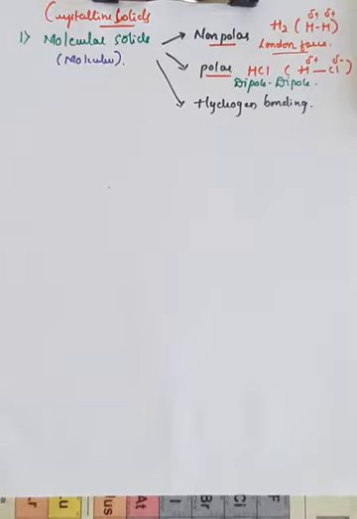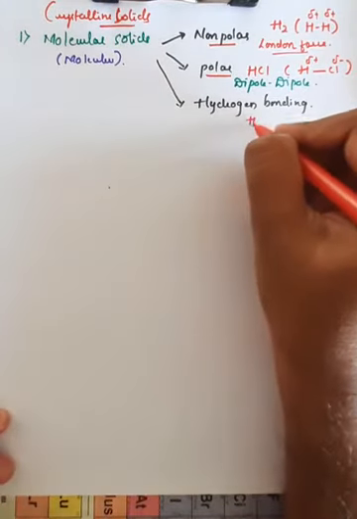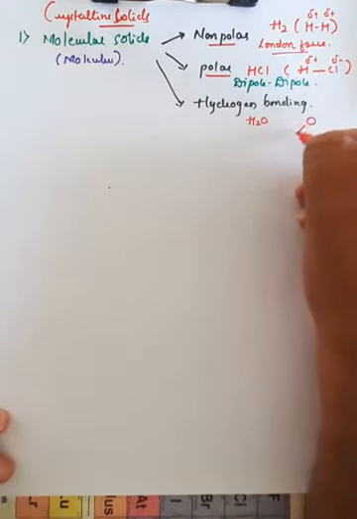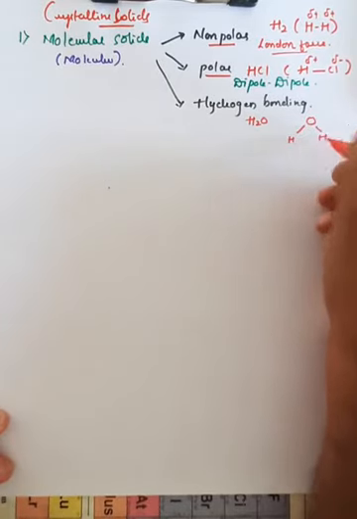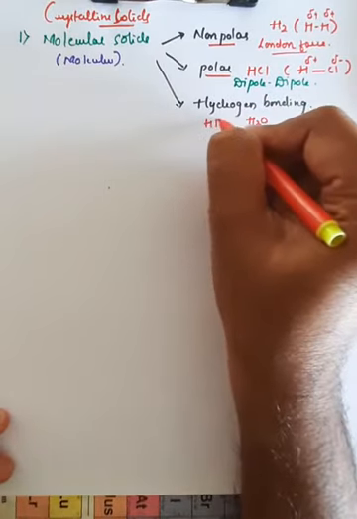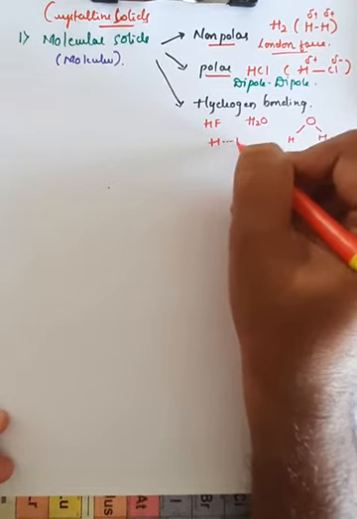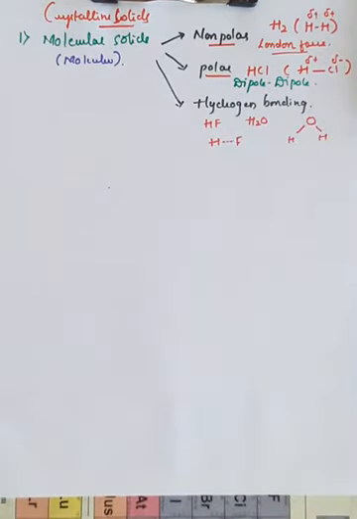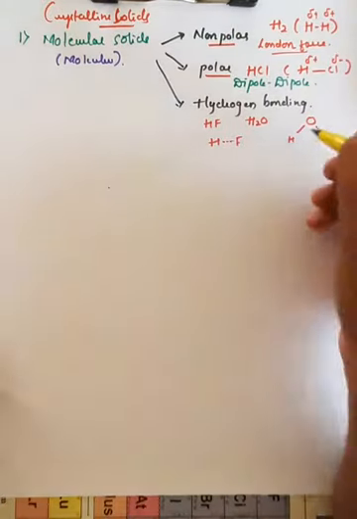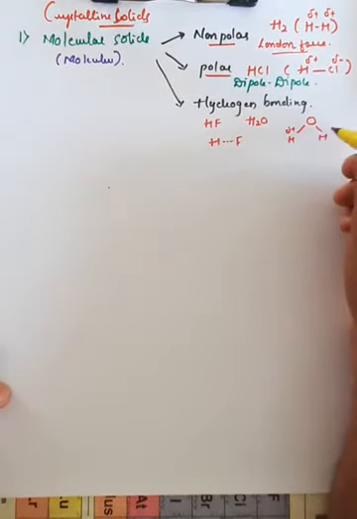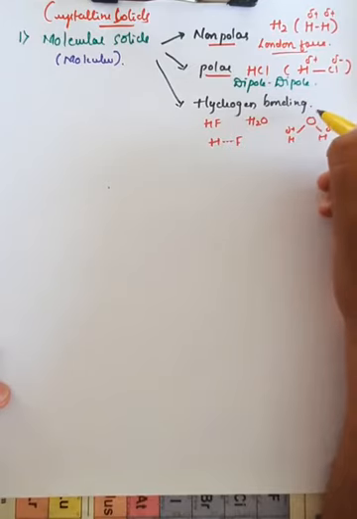But in case of hydrogen bonding, that is the third type of molecular crystalline solids. Here the most important example is the water molecule. If you take a water molecule, H2O, oxygen is bonded with two hydrogen atoms. Or you can even take the example of hydrogen fluoride, where hydrogen is bonded with fluorine. Here you can observe there is a force of attraction between the hydrogen atom, which has a partial positive charge, and oxygen, which has a partial negative charge.